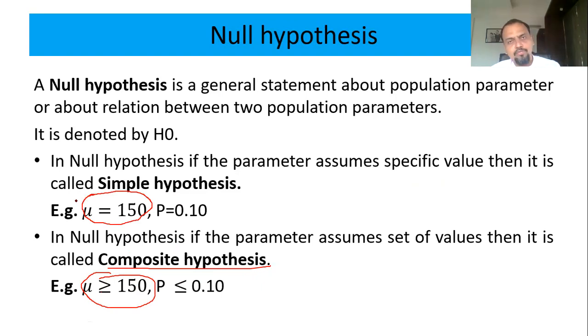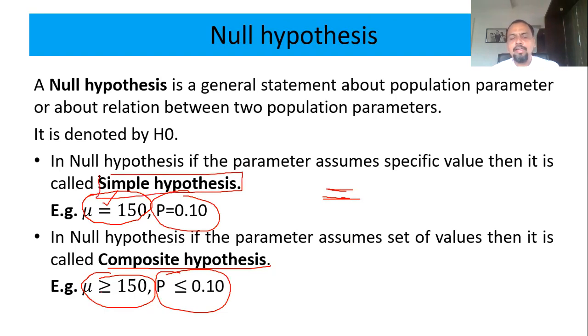Conceptually, both will be same. Conclusion will be same for both. But for our understanding, simple hypothesis will be better. That is mu equal to 150, 10% diabetic patients. So P equal to this. So here it is less than or greater than. So whenever your null hypothesis takes only one specific value, then it is called a simple hypothesis, simple null hypothesis.